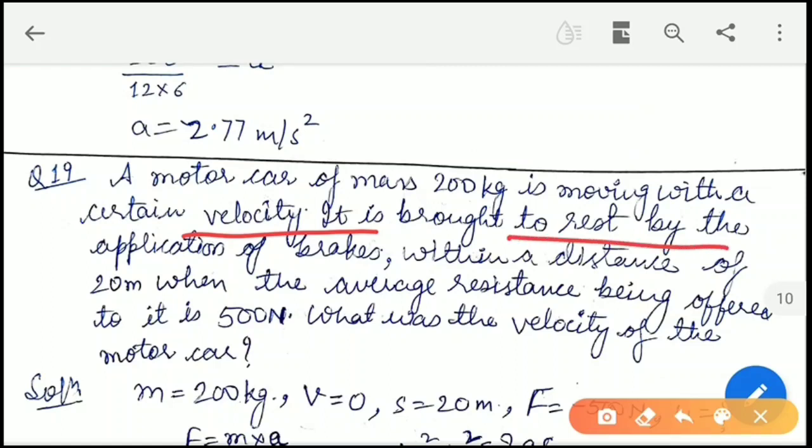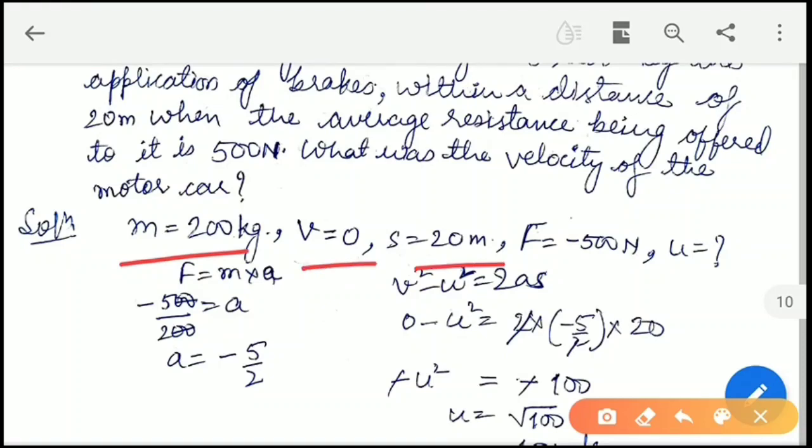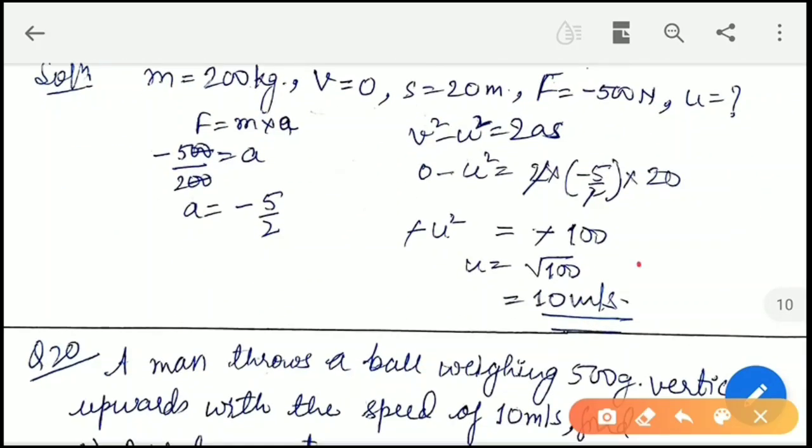Now next question is, a motor car of mass 200 kg is moving with a certain velocity. It is brought to rest by the application of brakes. Retardation is there within a distance of 20 meter, when the average resistance offered to it is 500 Newton. Okay, so what was the velocity of the motor car? So mass is given, retardation is there, so V is equal to 0, S is equal to 20 meter, and the resistance force is there, so minus 500 Newton. U we have to find. First we will find the acceleration and we will substitute in Newton's third law, and thus we will get initial velocity as 10 meter per second.